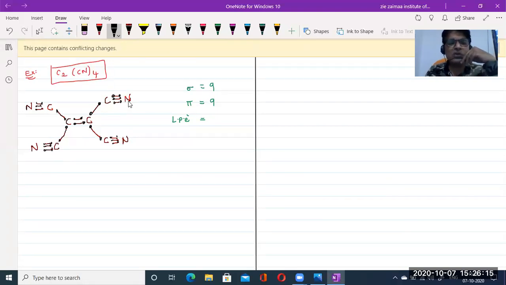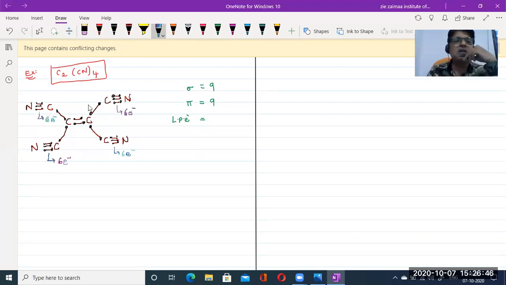So nitrogen is going to accommodate with only carbon. So 1, 2, 3, 4, 5, 6. How many electrons are there here? Only 6 electrons. Here, 6 electrons. And here also 6 electrons. So each nitrogen atom, to get stable, requires 8 electrons, whereas here the nitrogen has only 6 electrons.